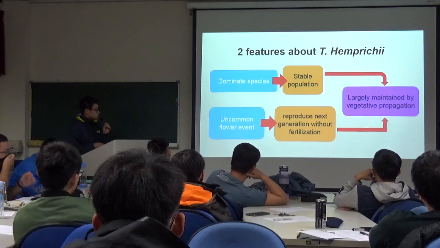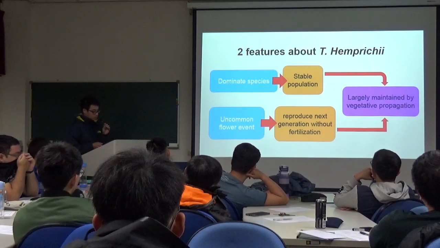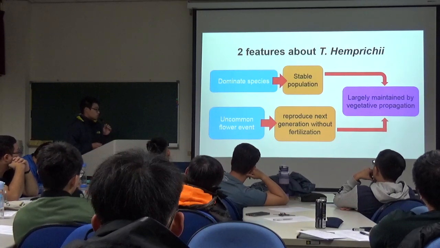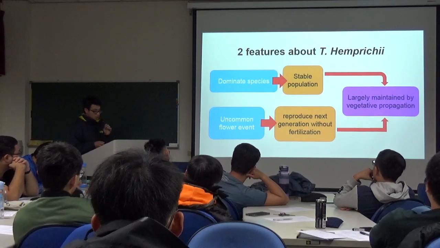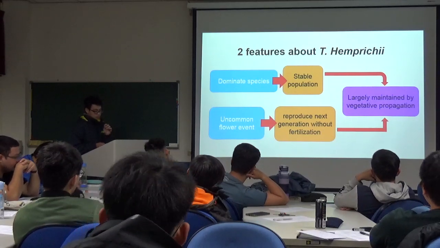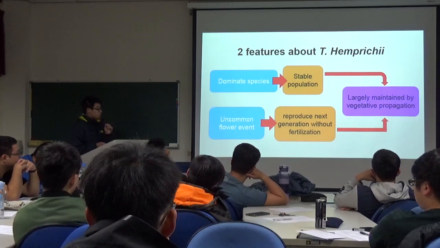And the second one is the uncommon flower event. Uncommon flower event means it reproduces the next generation without fertilization. And in summary, we can know Thalassia hemprichii population is largely maintained by vegetative propagation.